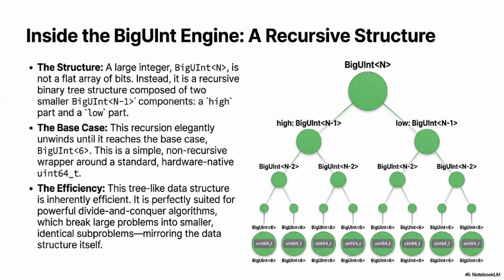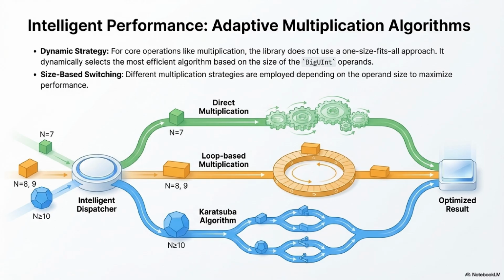Just having a way to store big numbers isn't enough. If your 256-bit addition takes a full minute, the library is useless. Completely useless. You need advanced algorithms to keep performance reasonable. And let's focus on multiplication, because that's always the most expensive operation for these arbitrary precision integers.